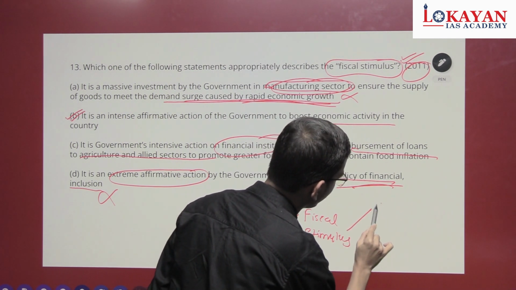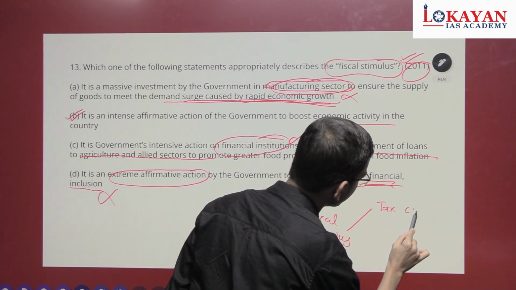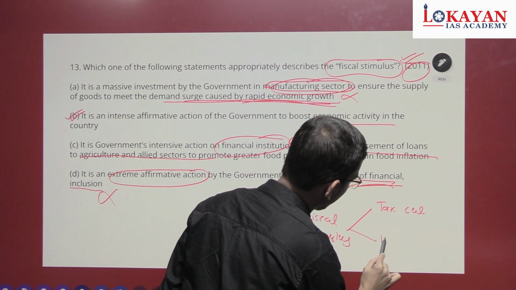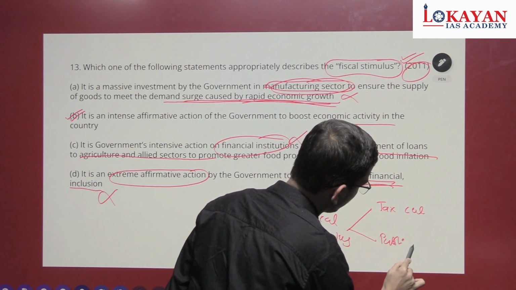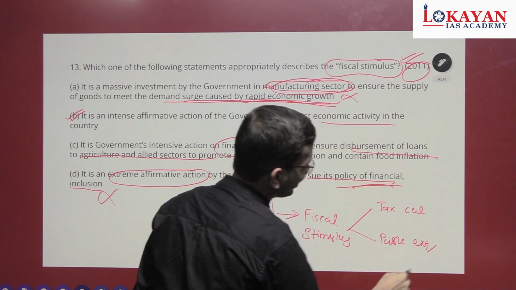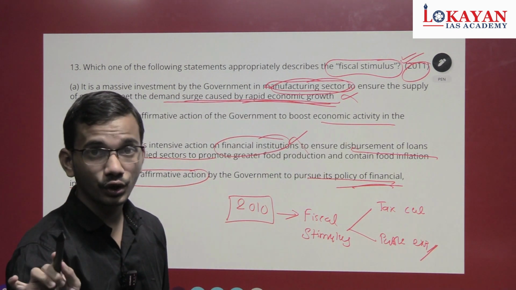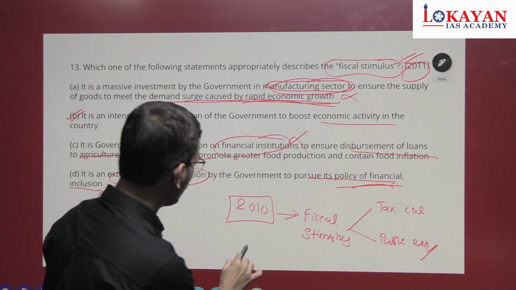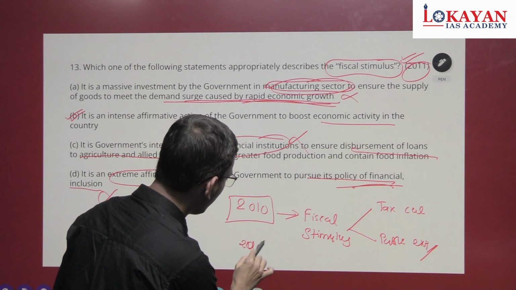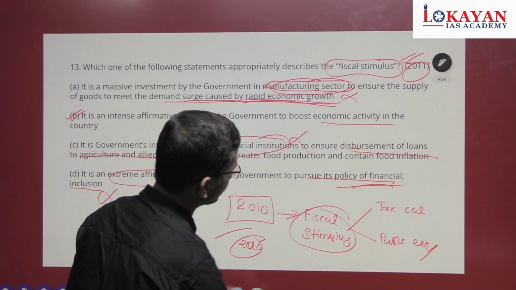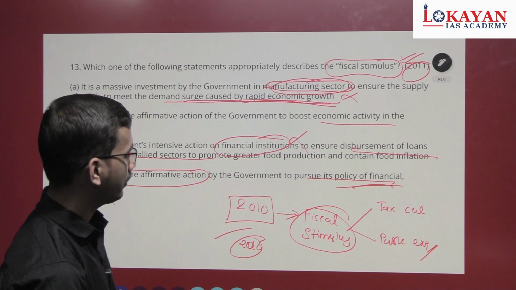And there are options like tax cut, public expenditure, and other things. So your homework is go through UPSC question paper 2010 and find out this question. What is fiscal stimulus? Okay.